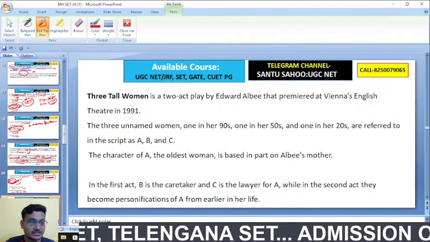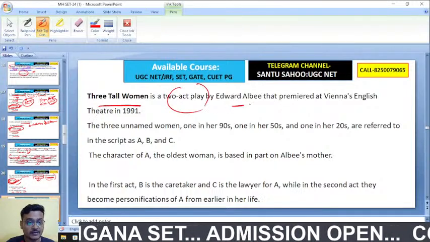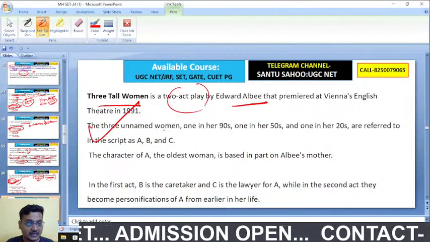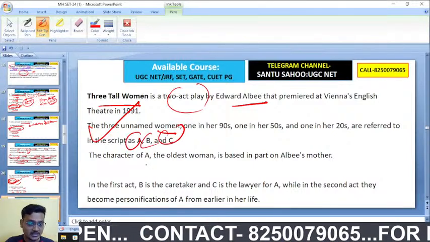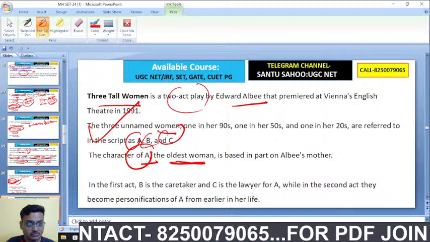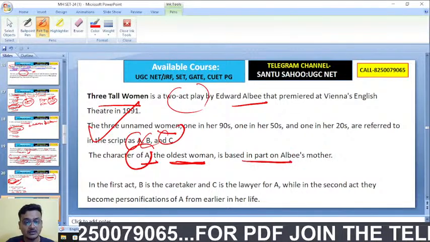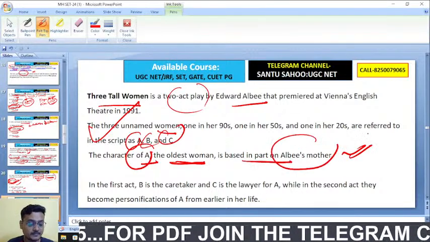Here you see that Three Tall Women is a two-act play by Edward Albee, and the three unnamed women are named in the script as A, B, and C. The character of A, the oldest woman, is based in part on Albee's mother.